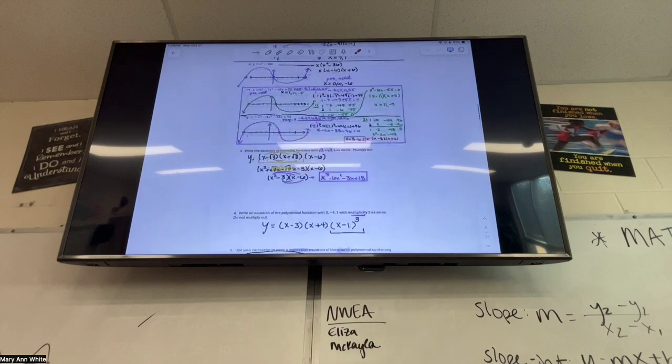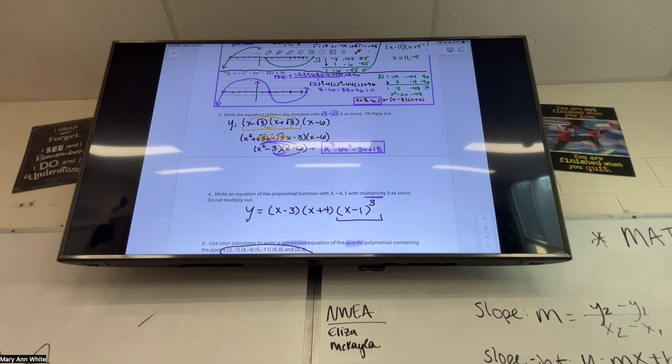For the quiz that's happening on Thursday for you guys, tomorrow for Alpha, the only thing for 2-3 that you need to know is writing the equations of a polynomial function with multiplicity. So I could have one like this. That's fair game. So I'm looking at number 4 on 2.3. That's fair game for the quiz. That's really all in 2.3.